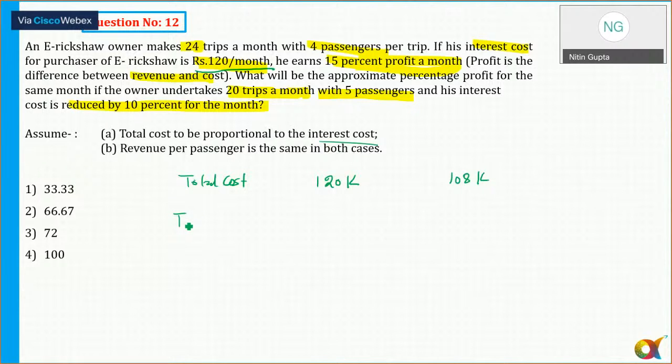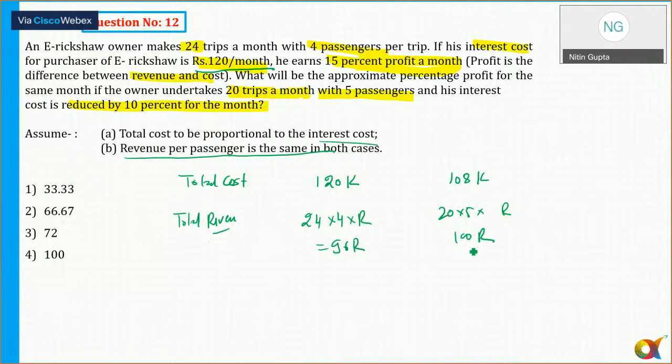Now total revenue. In the first case, there were 24 trips and 4 passengers per trip. So 24 into 4, 96 passengers. Let's say the revenue per passenger is the same, R, so 96R is the total revenue. In the second case, again the revenue per passenger is R, but there are 20 trips and 5 passengers. So 20 into 5, that is equal to 100 passengers. The question is, what will be the approximate percentage profit for the same?